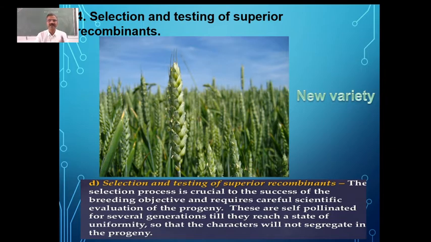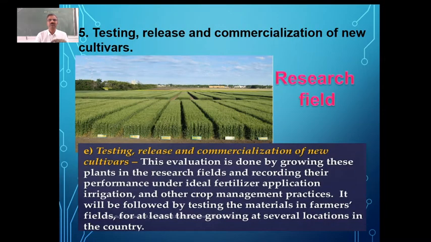Once we select and test for the good traits, we are increasing the number, and then small fields are used here under the supervision of the researchers. What is the name given to the researchers, the scientists who are involved in plant breeding?